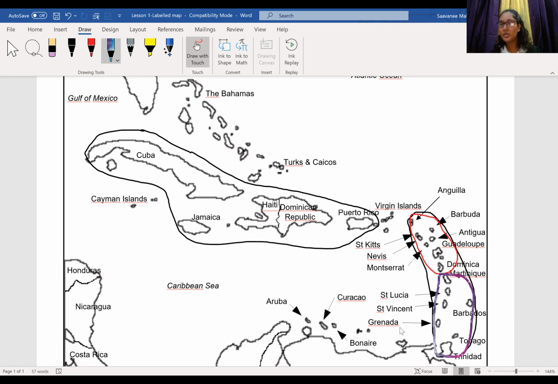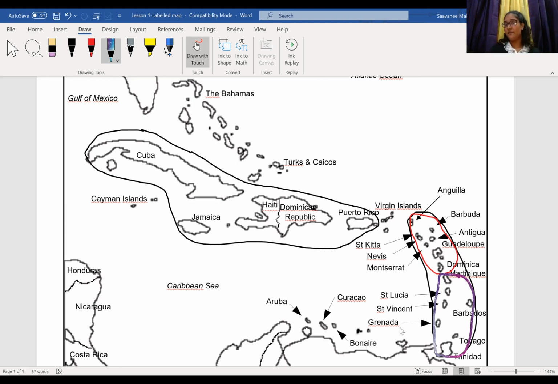So let's recap on what we did so far. What was the first thing we looked at? Greater Antilles, very good. Name one country within the Greater Antilles for me. Cuba, yes. Another one. Puerto Rico, very good. The second group we looked at was the Lesser Antilles, very good. The Greater Antilles is before or above the Lesser Antilles, right?